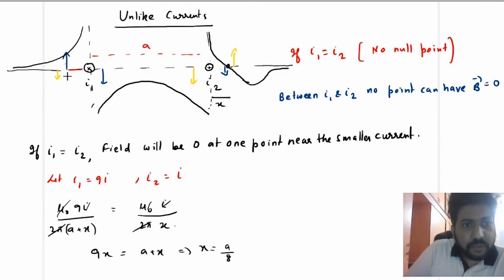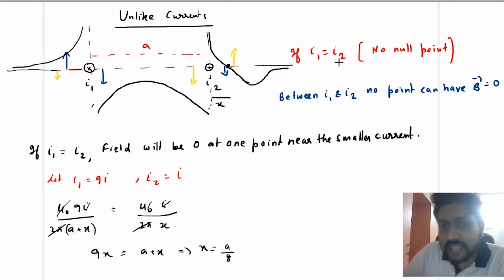But this yellow is small, this blue is large, so they will never cancel out when the current is the same. So if I1 is equal to I2, there is no null point, means there is no point where the field is 0. But if I1 is not equal to I2, what will happen? Listen to me carefully now. If I1 is not equal to I2, then the field will be 0 at one point.